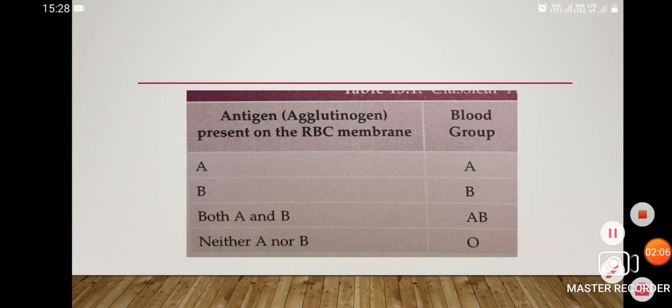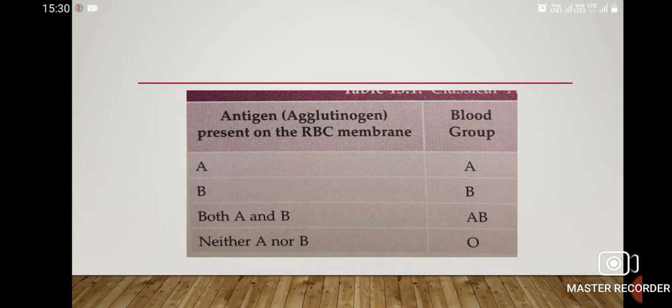Now, if A antigen is present on the cell membrane of RBC, that blood group would be A. And A blood group has antibody B in its plasma. If antigen B is present on the cell membrane of RBC, the blood group would be B. And antibody A will be present in the plasma. Then, if both antigen A and B are present, the blood group would be AB. So, there will be no antibody in the plasma.